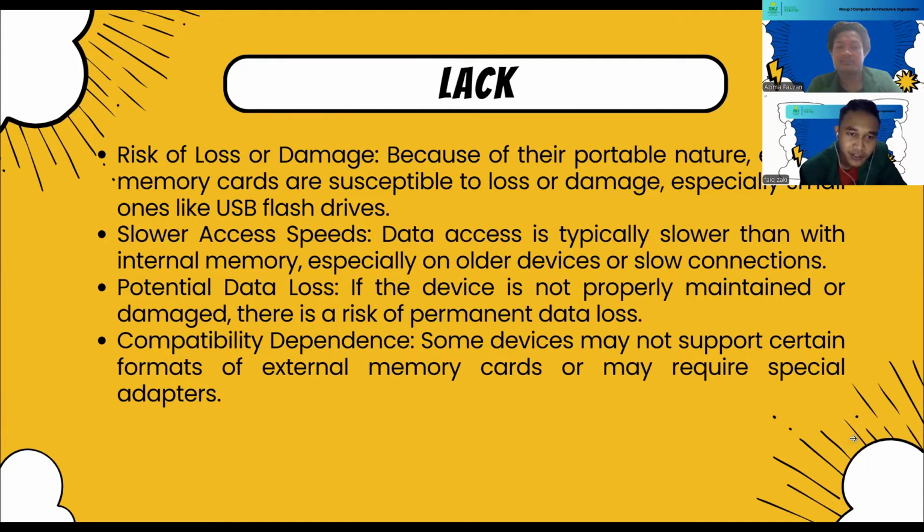Data access speeds on external memory are generally slower than on internal memory. This is particularly true with older devices or slower connections, such as USB 2.0. For instance, external hard drives like HDDs usually have slower read and write speeds compared to internal SSDs.